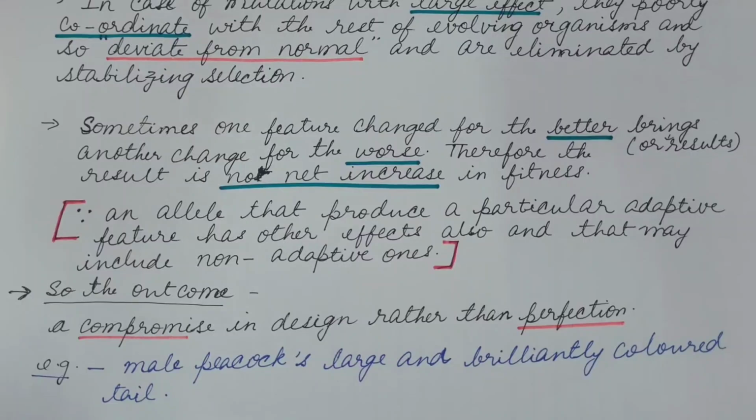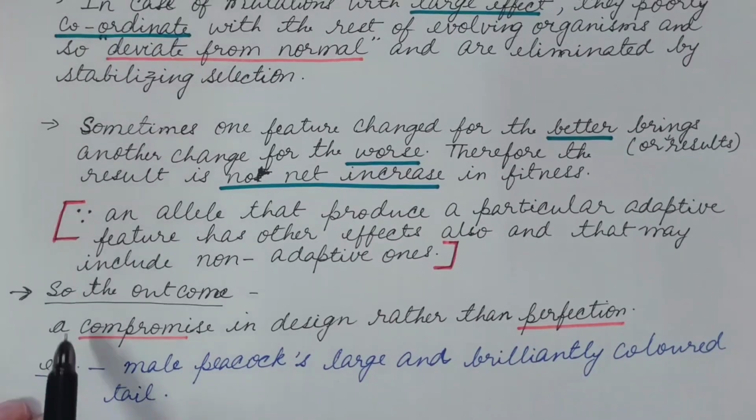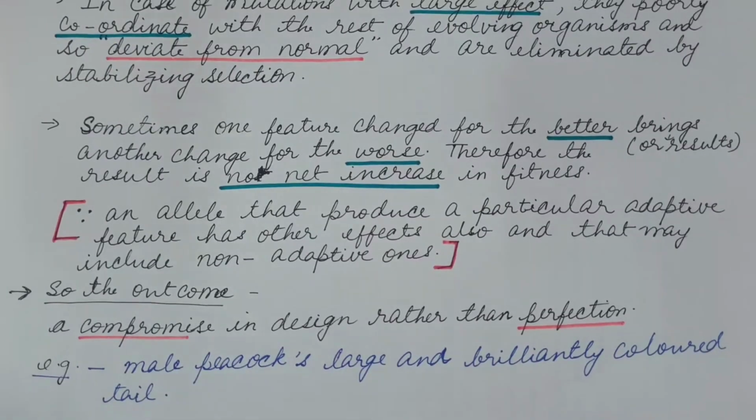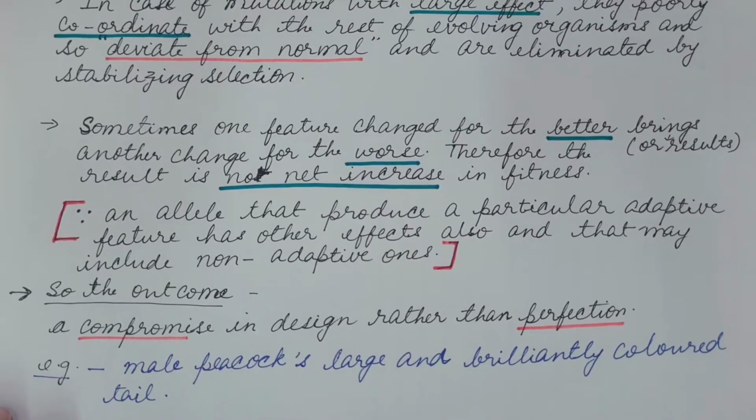But on the other hand, these large and beautiful feathers are a hindrance, because the birds are easily attacked by predators. They are preyed upon easily because they are spotted easily, and because of their large feathers they cannot protect themselves easily, and hence there is a compromise in the design. On one side it is attractive to the female, on the other side it is harmful because they cannot protect themselves from predators.